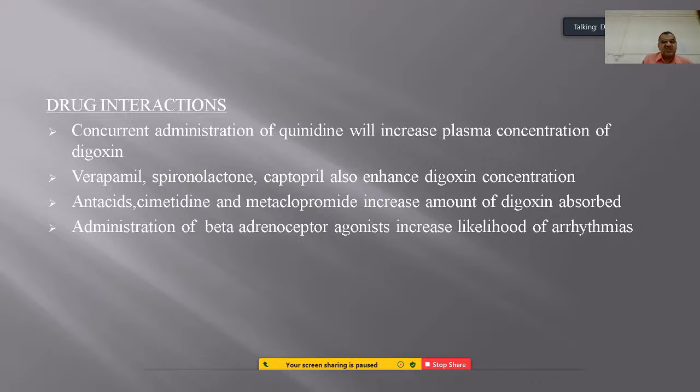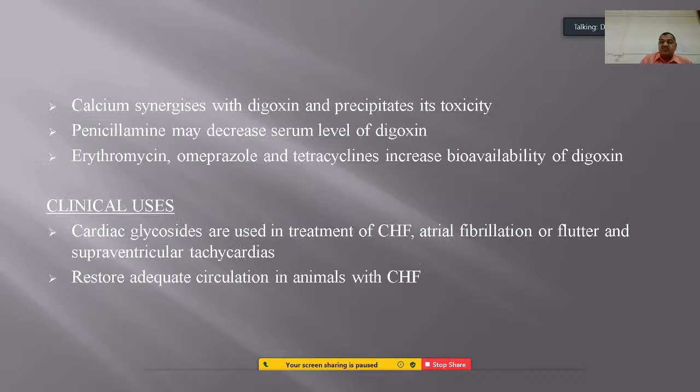Administration of beta adrenoceptor blockers like propranolol increases the likelihood of arrhythmias. Calcium synergizes with digoxin and precipitates its toxicity. Penicillamine may decrease the serum level of digoxin, while erythromycin, omeprazole and tetracycline increase its bioavailability.